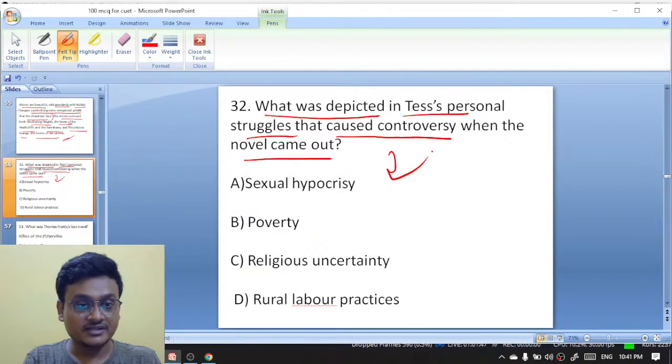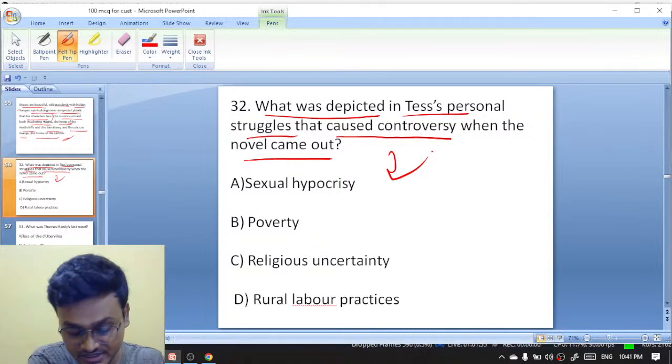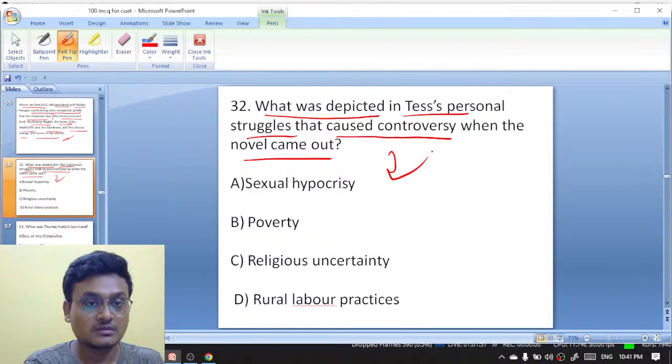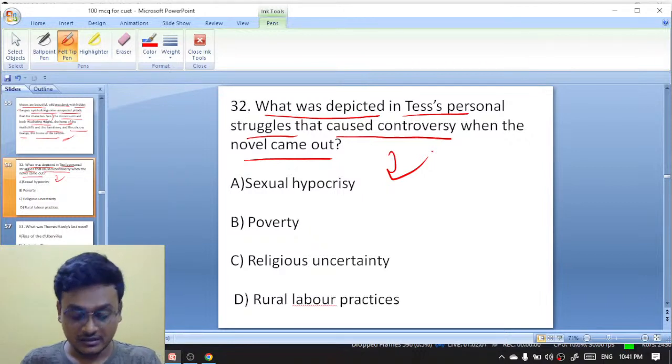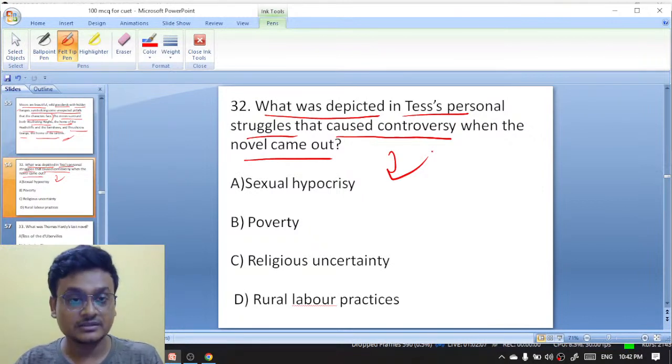Was it sexual hypocrisy, poverty, religious uncertainty, or rural labor practices? These are not direct questions, okay? Only the reading of the novel can help you to answer.